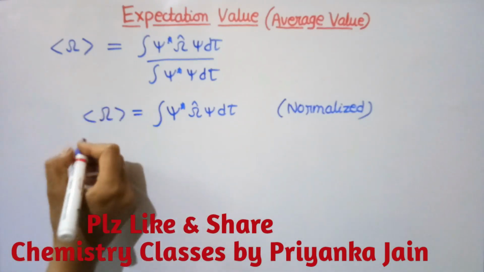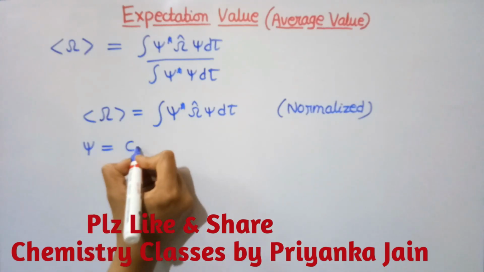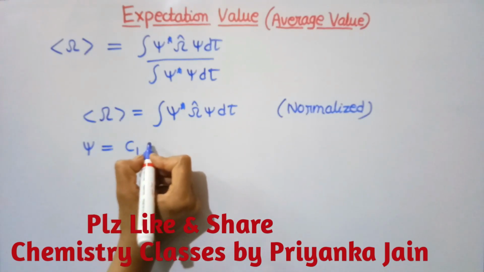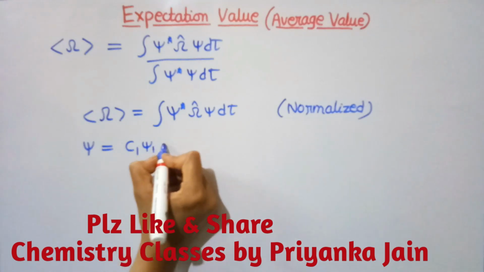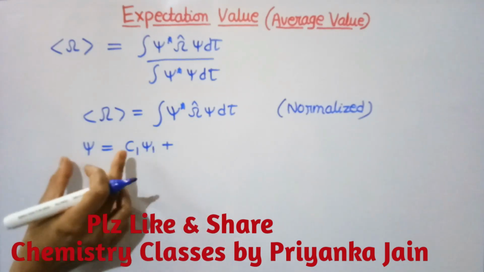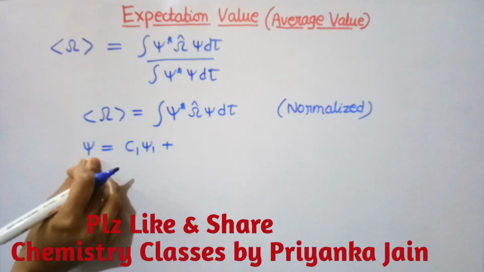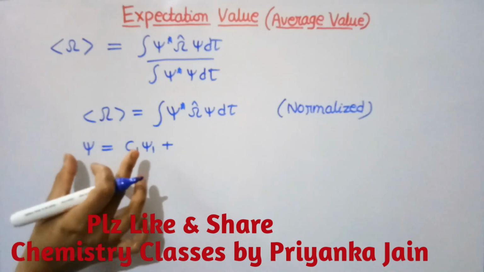And if we are given a wave function that is a superposition of two wave functions, in some cases the wave function is not normalized and it does not act as an eigenfunction, so we cannot find the eigenvalues directly.